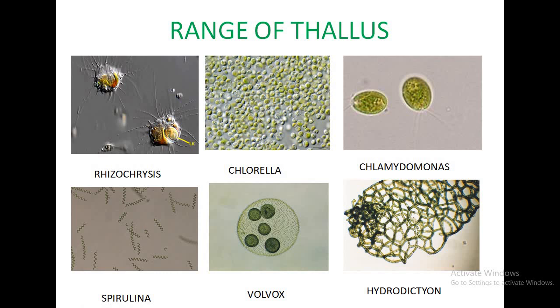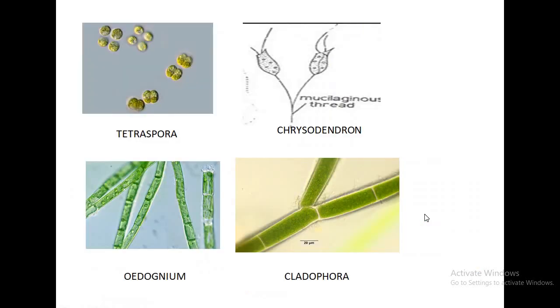Pandorina, Eudorina, Volvox, Hydrodictyon are coenobial colonial forms with a definite number of cells. This is the colony of Volvox with daughter colonies which develop inside it. This is Hydrodictyon. Palmelloid colonies don't have a definite number, shape and size, like Chlamydomonas, Tetraspora, Aphanothece.